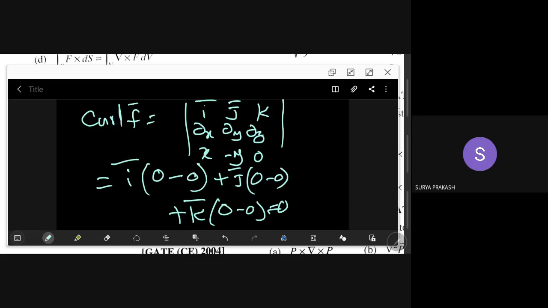Yeah, hello. Everything is 0. So this is the curl of f bar. Everything is 0, so it is divergence free and irrotational. Divergence free and irrotational. So C is the choice.